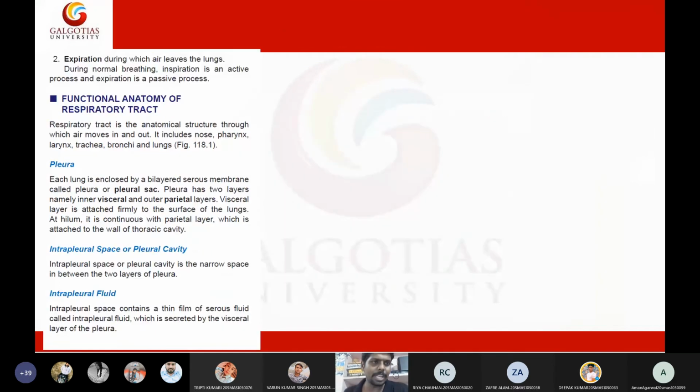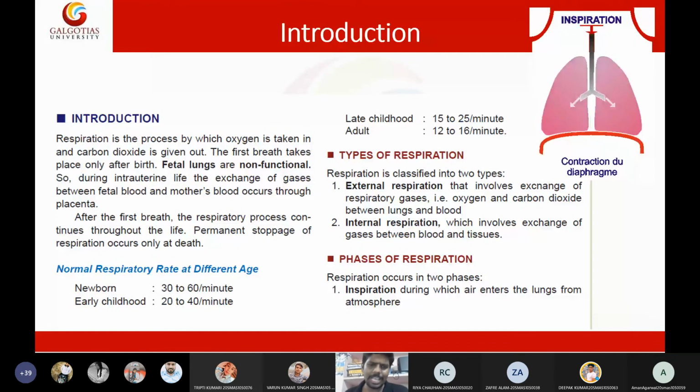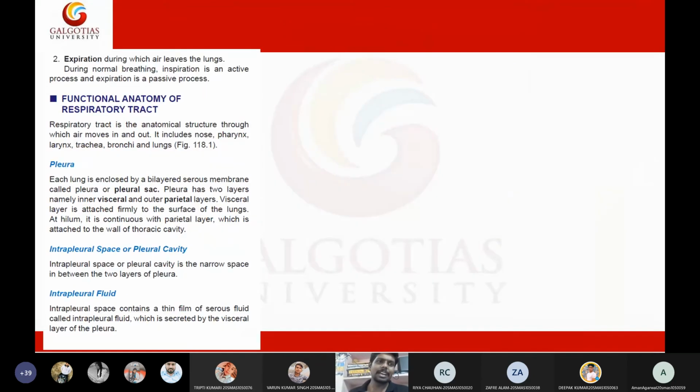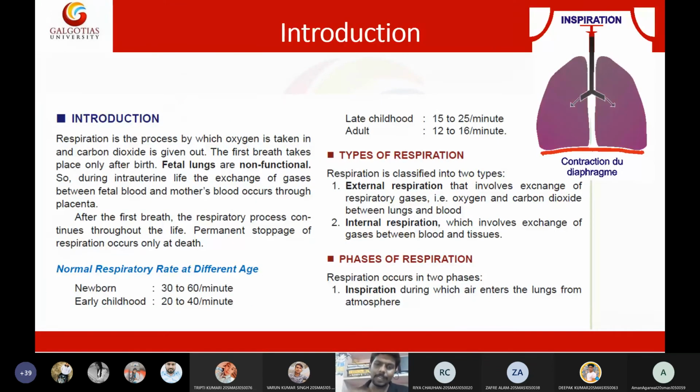Then, coming to the phases of respiration. These phases are very important. One is inspiration and the other is expiration. Inspiration means inhaling air into the lungs, whereas expiration means exhaling air from the lungs to the atmosphere. Inspiration is the intake of air, whereas expiration is the outtake of air.